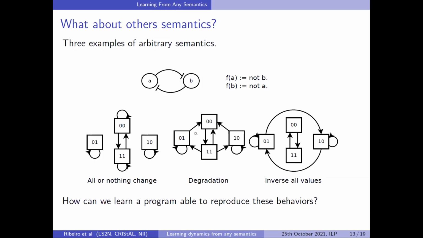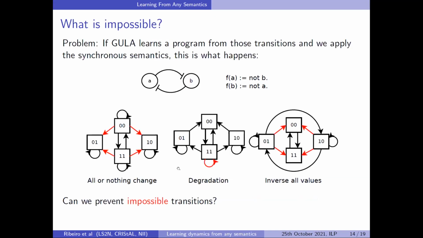Here is another example: you apply the rules of a system, and sometimes you can have a degradation, so a 1 can become a 0 at any time for some biological or system reason. And here is a third one where you can at any time invert all the values of a state. So how can we learn a program able to reproduce such behavior? How to be independent of any semantics?